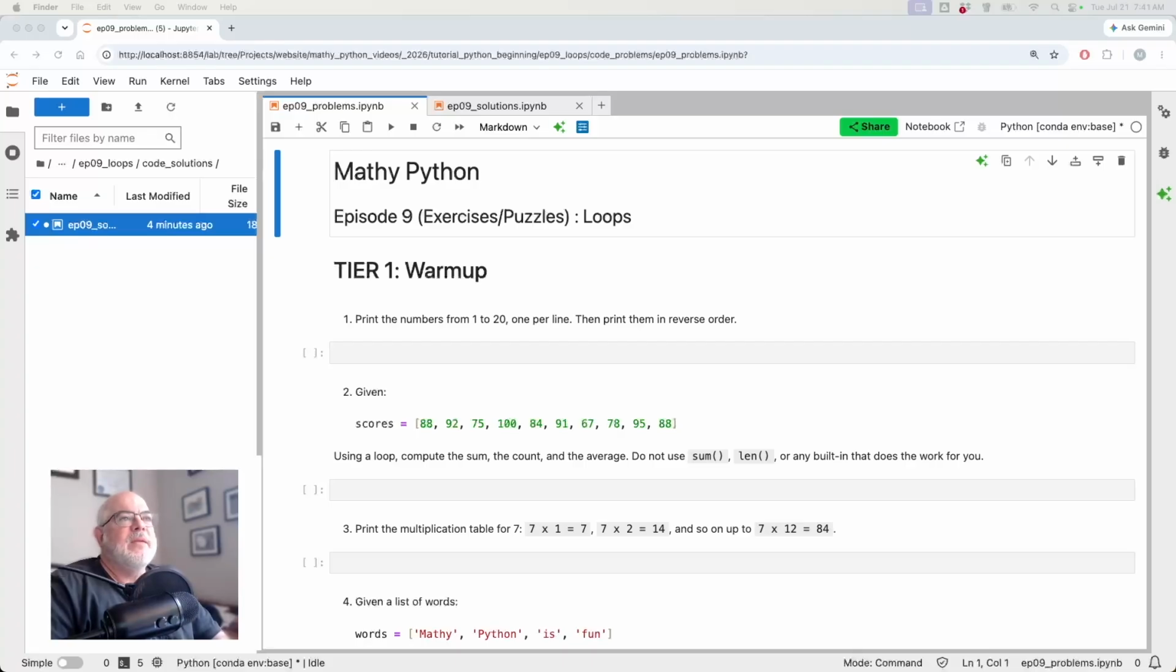We have 15 problems across 3 tiers. Tier 1 is warm-up. We look at printing numbers, computing a sum and average without built-ins, a multiplication table, basic enumerate, and zip.